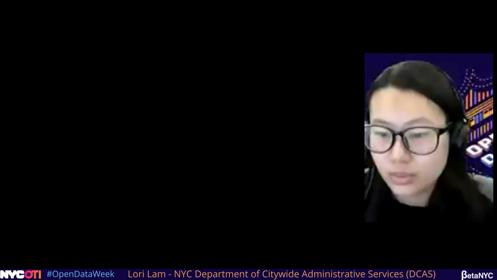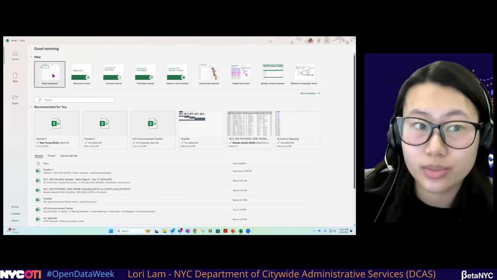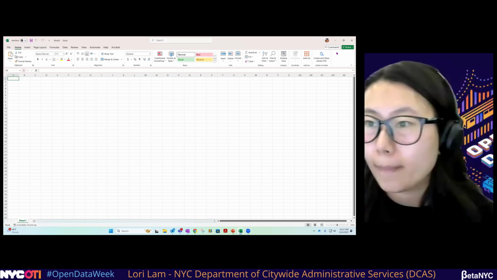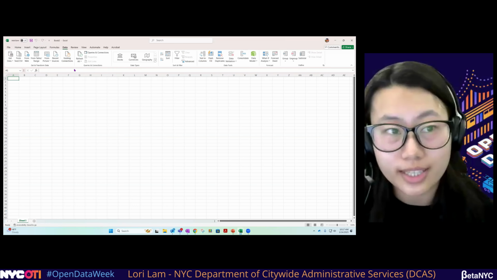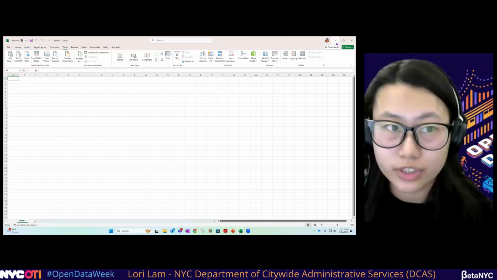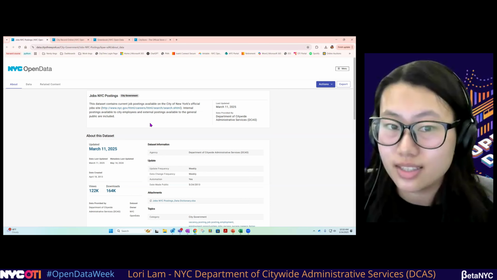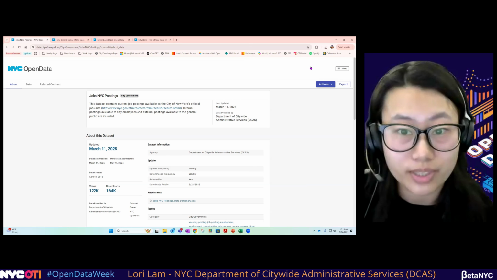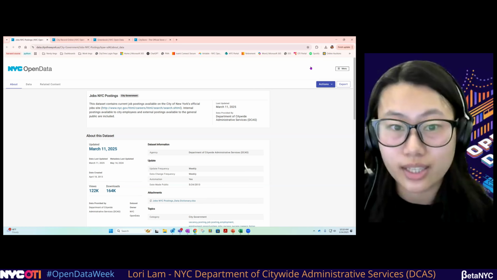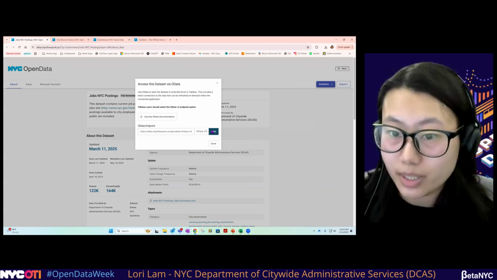All right. So first thing we're going to want to do is open up a blank Excel workbook. And then from there, like Ryan spoke about, we're going to want to go to data. But before we do that, let's first go to the New York City jobs, New York City postings. This data set contains all the current job postings available on the City of New York's official job site. And it's for internal and external candidates. We're just going to want to go to Actions. Once again, access via OData, copy.